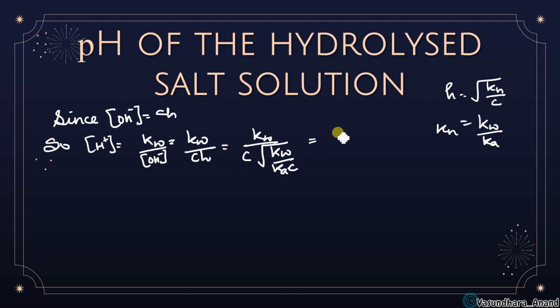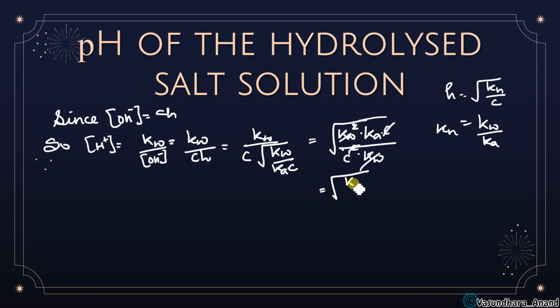You will get it like this: Kw goes inside, so can I write Kw square into Ka upon Ka into C? This is the denominator, so it will go above like this, and here it is C, let me keep it inside, so this will be C square into Kw. Any doubt in this? So this square will be cancelled out, Kw will be cancelled out, so what is left?